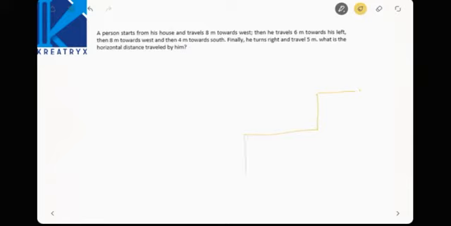Here 8 meters, 6 here, 8 here, 4 here. Finally he turns right, 5 meters. What is the horizontal distance traveled? 5 plus 8, 13. 13 plus 8 is nothing but 21 meters.